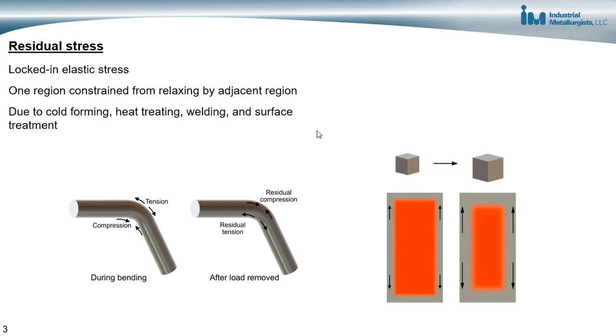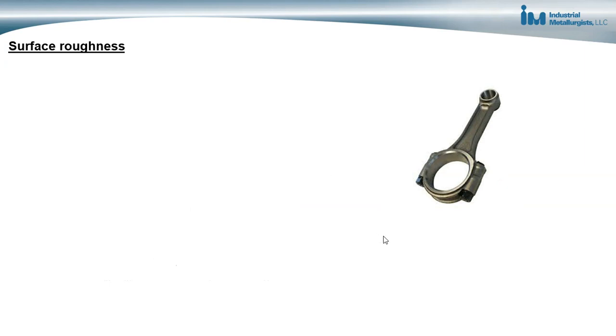So with residual stresses, compressive stresses are good because they subtract from applied tensile stresses and help reduce the stress on the material, and therefore help reduce the chance of forming a fatigue crack. Whereas residual tensile stresses add to the applied tensile stresses that cause fatigue cracks to form and can reduce the fatigue life of a material. So making sure we use the right processing, and maybe use stress relief heat treatment and other things, helps minimize tensile residual stresses or improve compressive stresses on the surface in order to improve the fatigue resistance of the component.